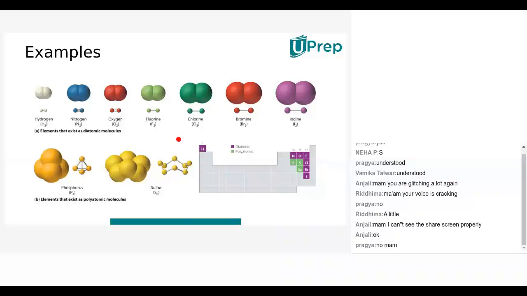Understood? In the same way, nitrogen N2, oxygen O2, fluorine F2, all these are gases, children. And this is a liquid and this is a solid: chlorine Cl2, bromine Br2, and iodine I2. Single H is considered hydrogen. Two hydrogen atoms combine to form hydrogen gas. Once they combine, they form a separate product, and that entire product shows the single property.